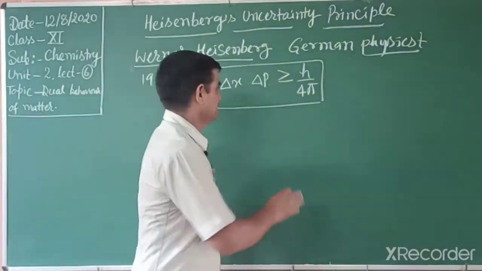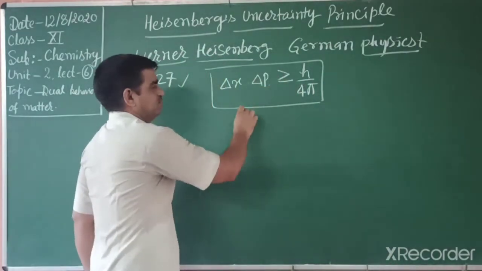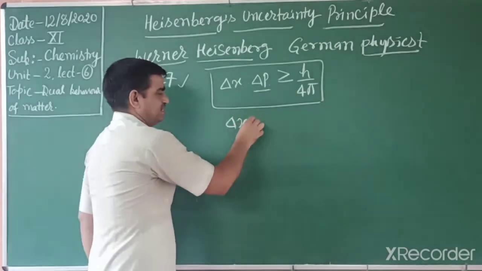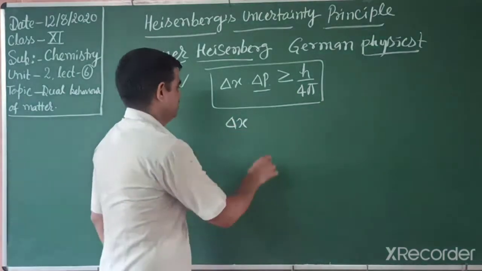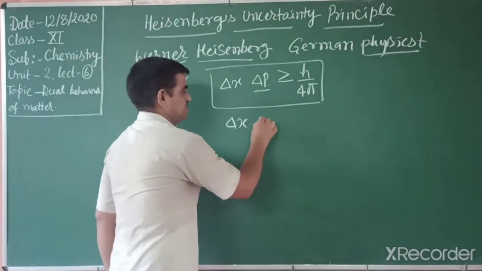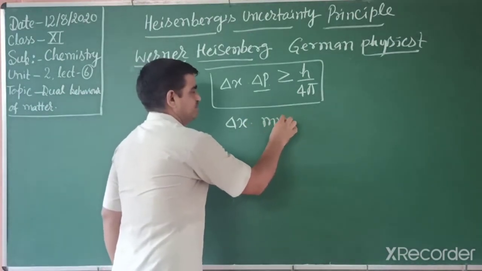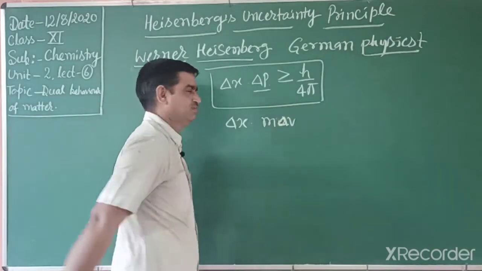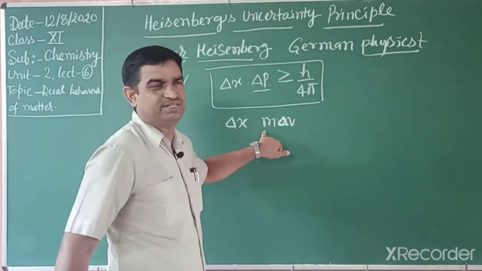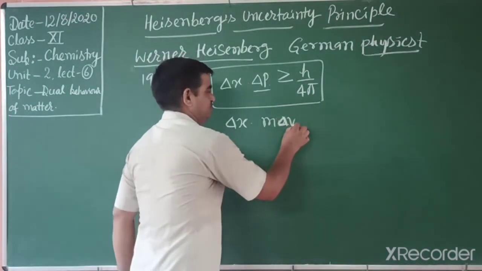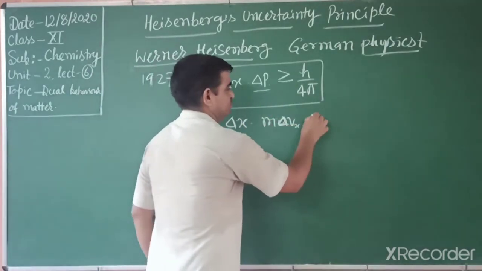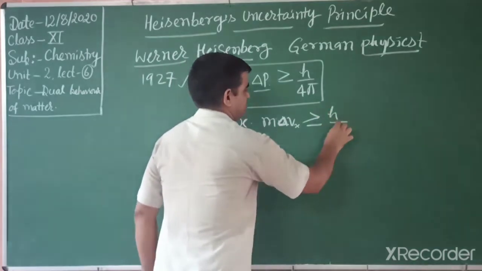If we solve further, the uncertainty in momentum, then we can write delta x, uncertainty in position, into m delta v. Students, this we can change. Momentum, you know, is mass into velocity. Mass is a fixed quantity, it does not change. So change in velocity, right? Delta x, the position of the electron, times m delta v is equal to or greater than h by 4 pi.